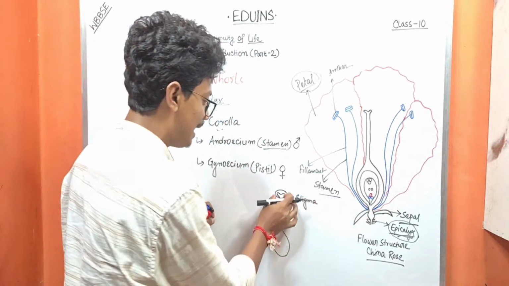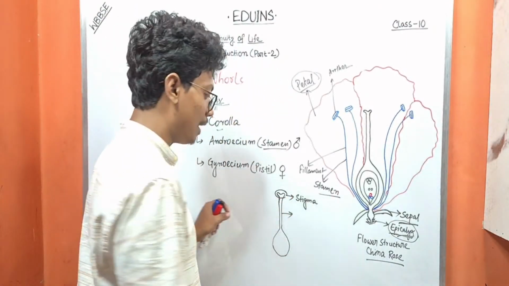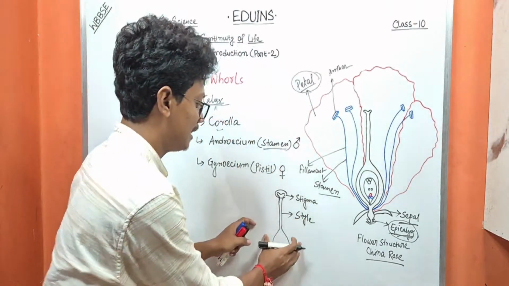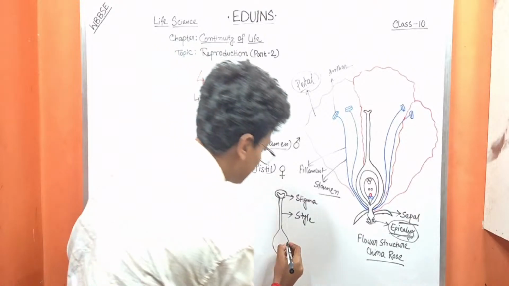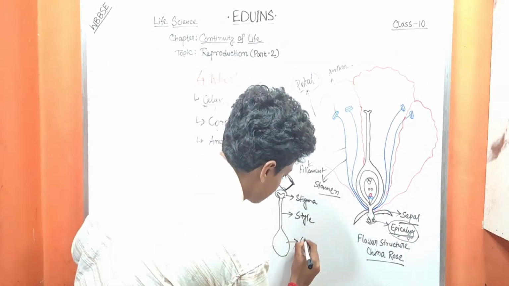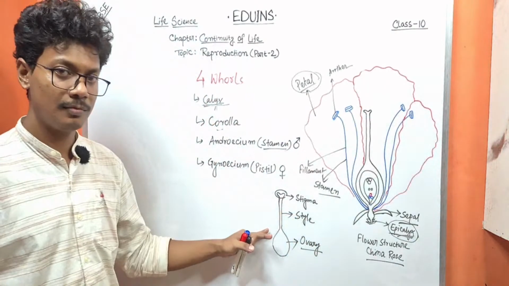Okay. Second, the neck-like or tube-like structure is known as the style. And the base or the bulged structure is known as the ovary.